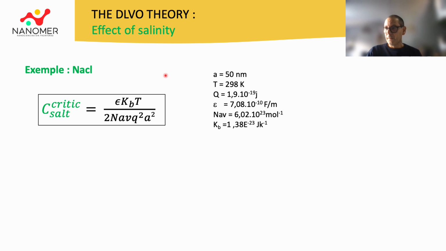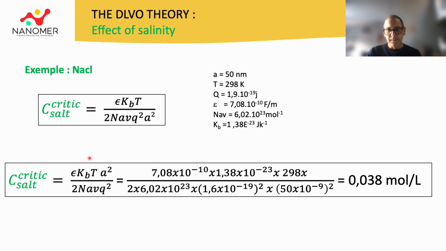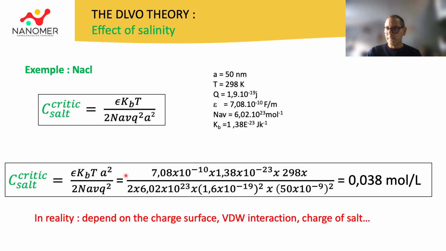For example, let us take sodium chloride salt added to a particle system with a radius equal to 50 nanometers. Considering the value of the following constants here, this gives a critical salt concentration of sodium chloride equal to 0.038 mole per liter. Of course, this is an approximation because the equation proposed to determine the critical salt concentration does not depend on the value of the surface zeta potential, the van der Waals interaction, or the charge of the cation from the salt.